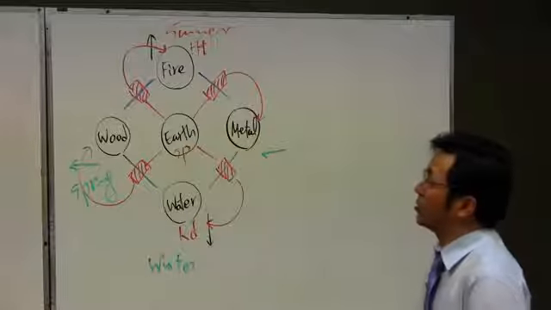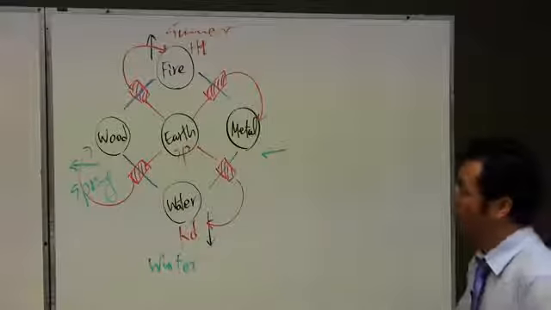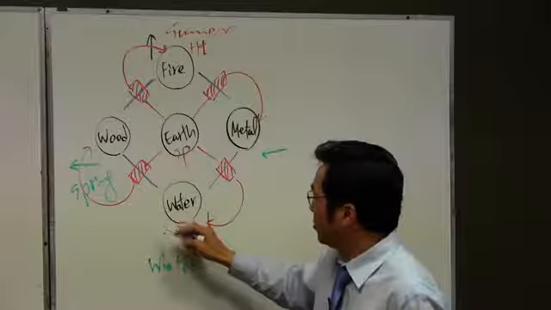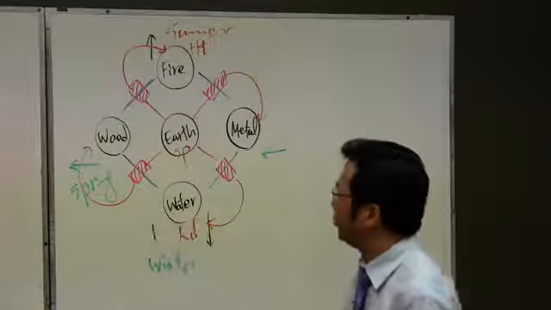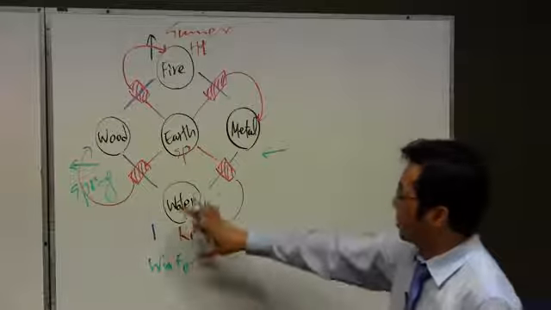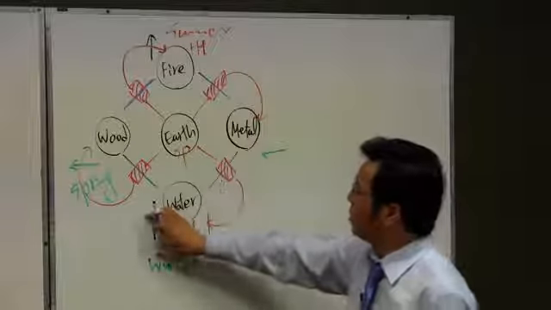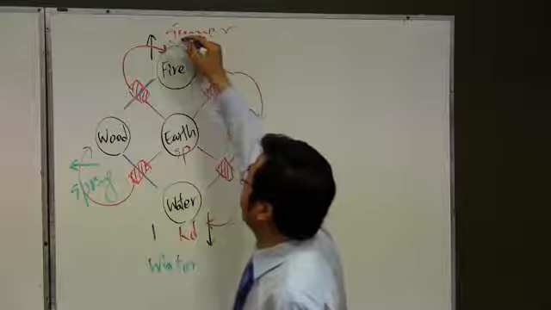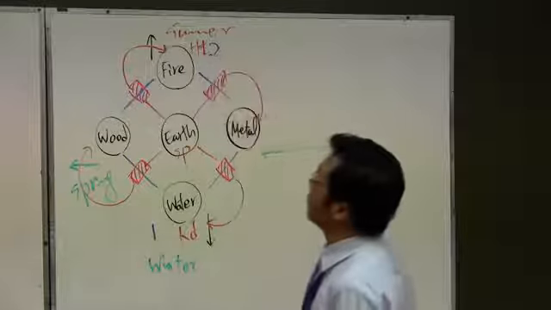And also we can put numbers in this picture. Usually every element starts from the water. If there's yin, this belongs to yin. If there's yin, there must be yang. So if there's water, there's a what? Fire. So fire will be the second one.